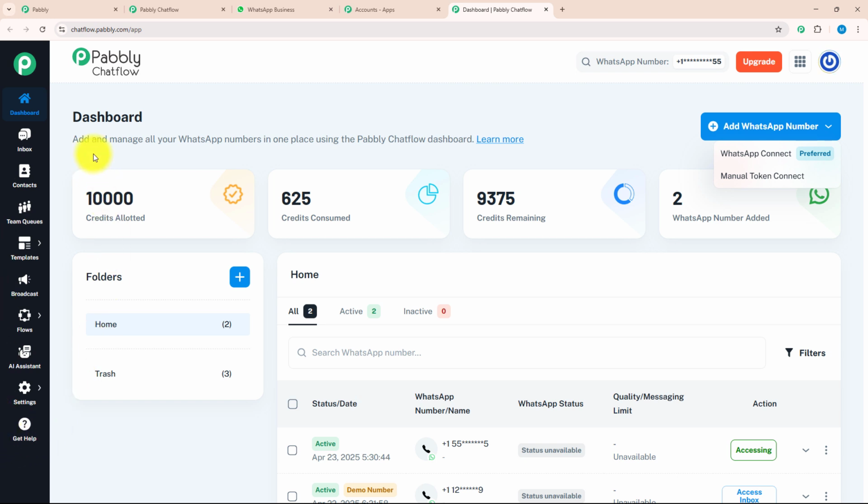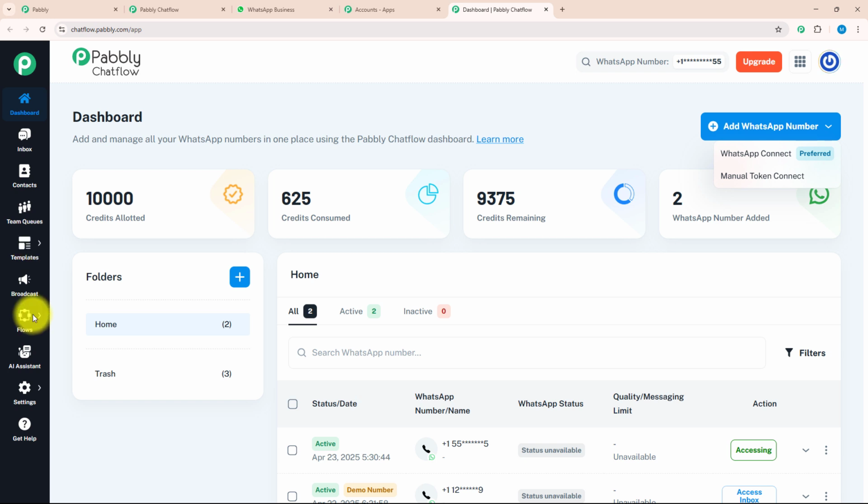Let's see each feature individually. Below dashboard, there is an inbox option where you can manage all your conversations with your customers. After that, we have the contact section where you can create new contacts and separate them according to your requirement. After that, there is a team queue section where you can assign different tasks to different team members and review their performance. After that, we have the template section where you can create customized templates. By creating customized templates, you can give a personalized touch to your chat. After that, we have the broadcast section where you can send mass messages to bulk customers using customized templates.